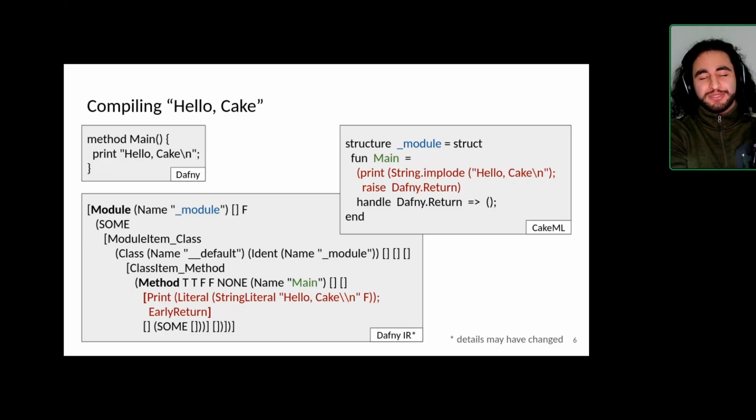So what I actually want to say is how we translate returns, because CakeML is a functional language, so we don't actually have a return statement, but instead we need to simulate them. And the way we do it is using exceptions, because CakeML or ML do have those. Whenever we hit a return statement, we just raise an exception and then catch that exception outside of that function. So return unit essentially corresponds to early return.